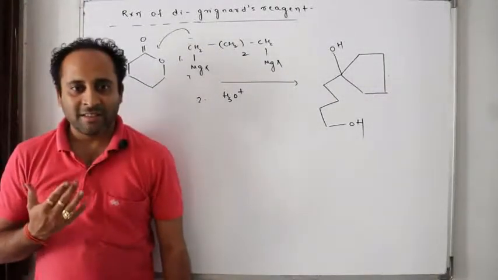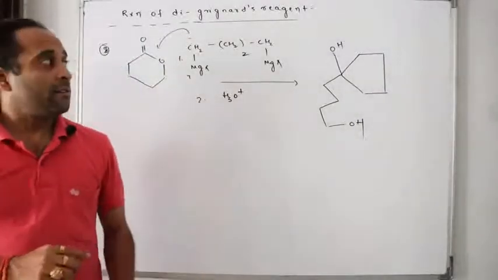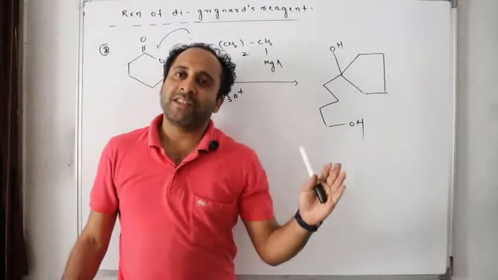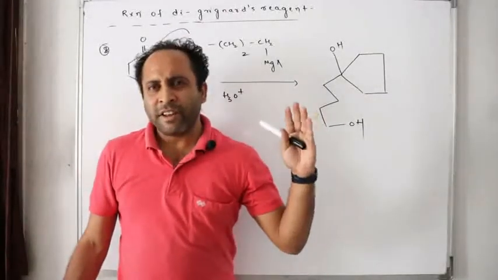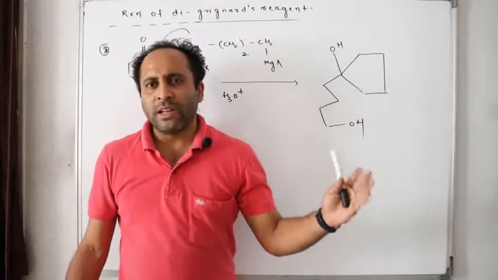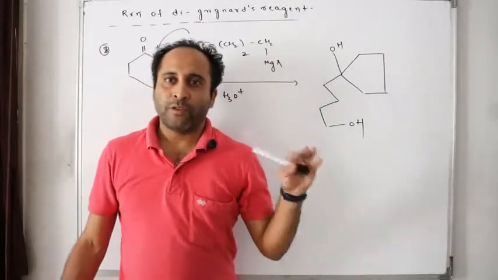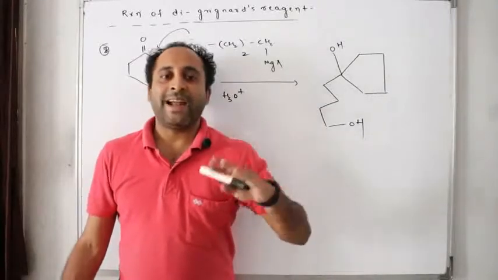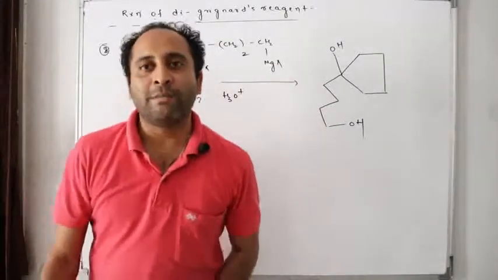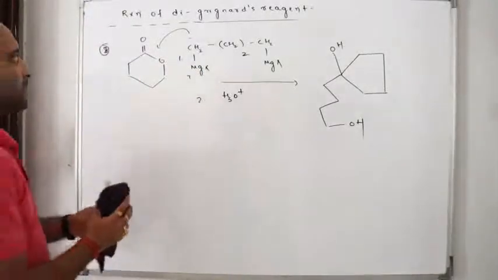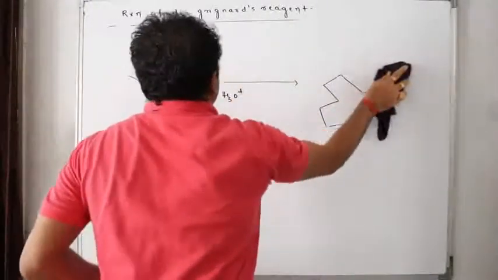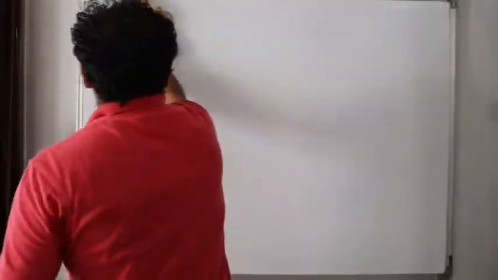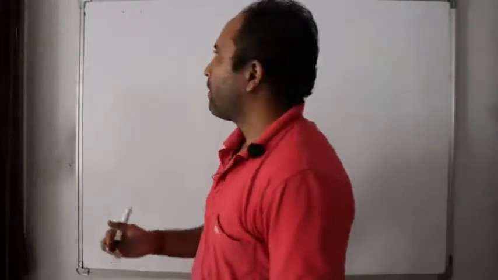Do you understand or not? Now I will discuss one more variety of reactions of Grignard's reagent, that is attack of Grignard's reagent on weak bonds. This is a very unusual discussion, especially for JEE Advanced and AIIMS part. Normally in NCERT also you will not find it like that. So a special part, that is attack of Grignard's reagents on weak bonds. So stay tuned and stay focused.